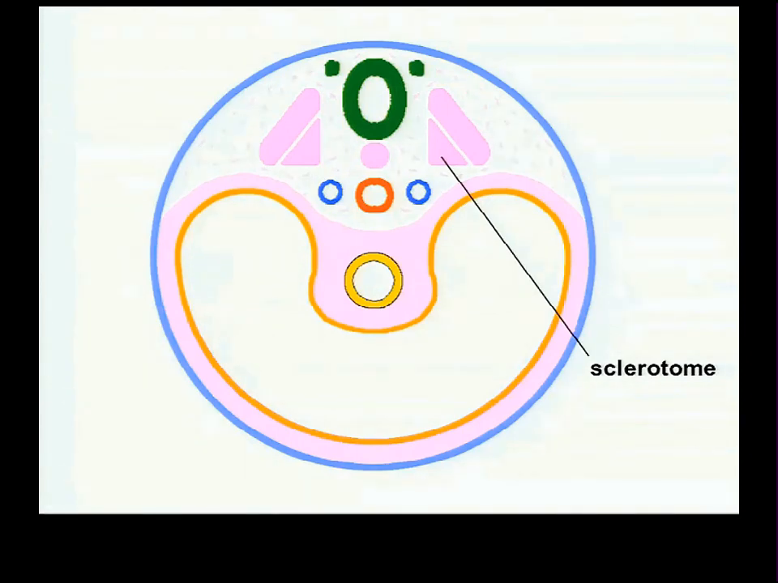Sclerotome. That's what the ventromedial part of each somite is called. The dorsolateral part of each somite is called a dermomyotome. You would deduce from the name sclerotome that it becomes something hard, otherwise you wouldn't call it sclerotome. From the name dermomyotome you would deduce it becomes skin and muscle.